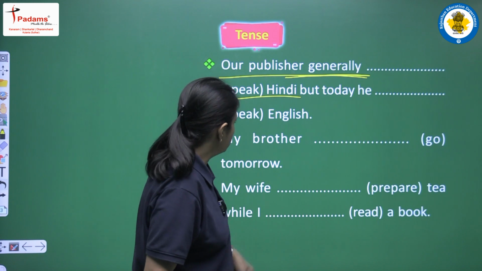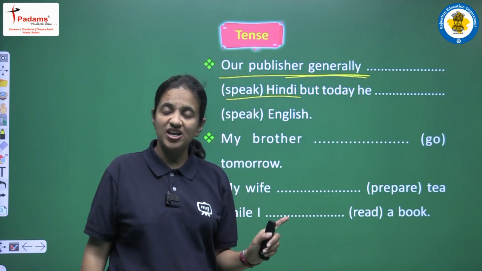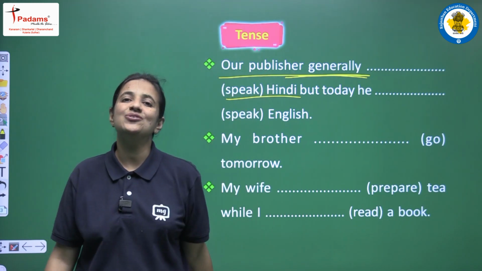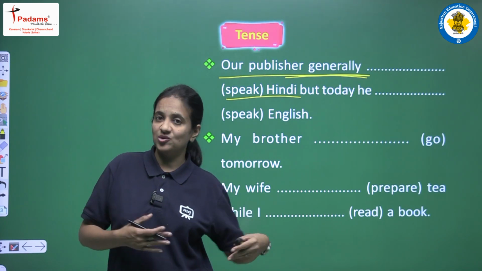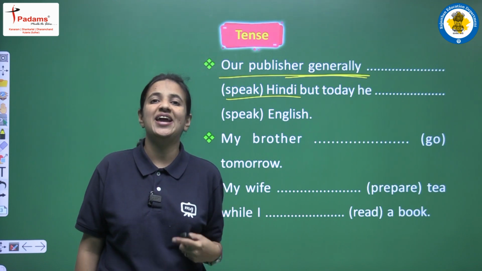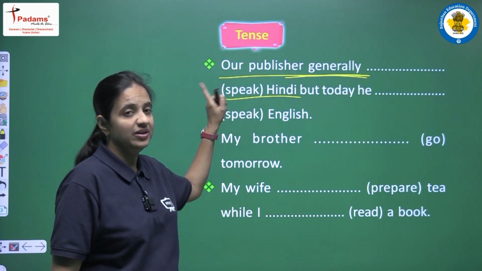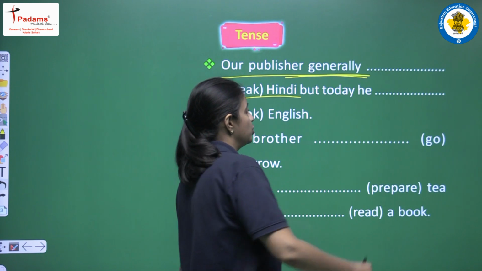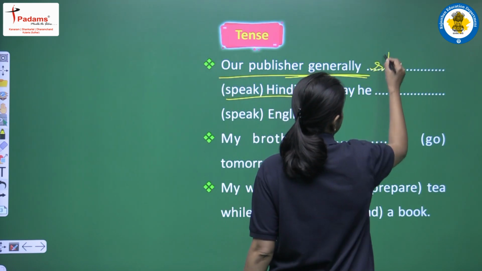So we all know that we are having singular subject, and this is a positive sentence. So for positive sentence, for singular subject, we have to use first form, but yes, with first form we have to add s or es. So we are having speak as a main verb, so we will write speaks,